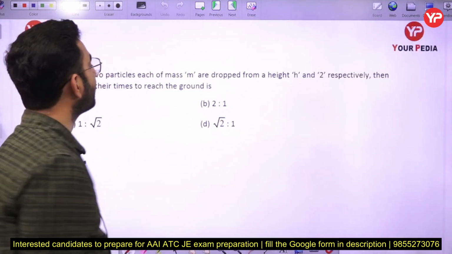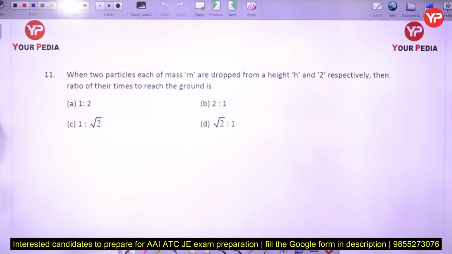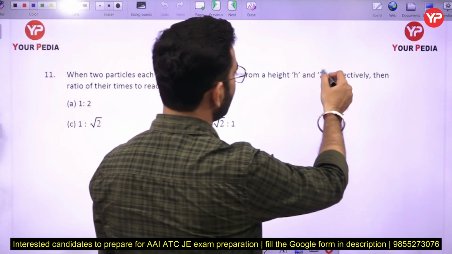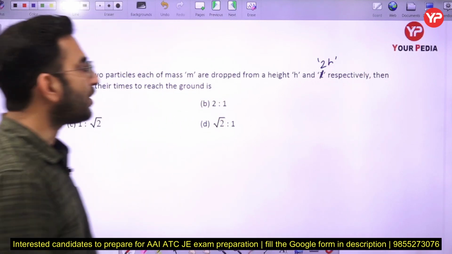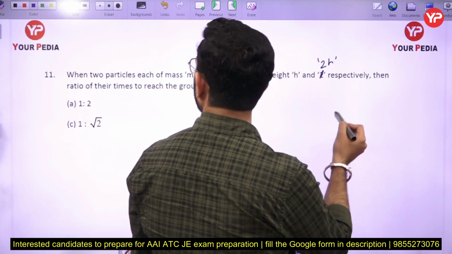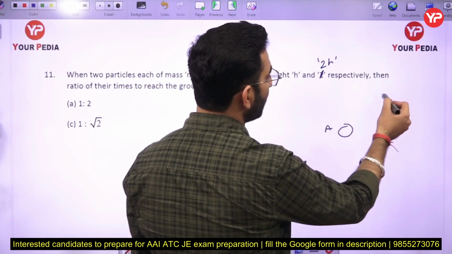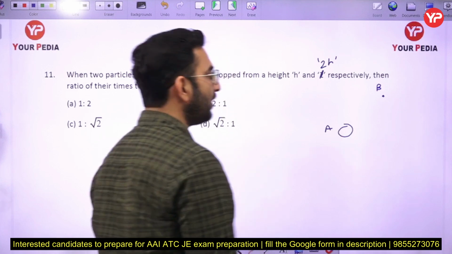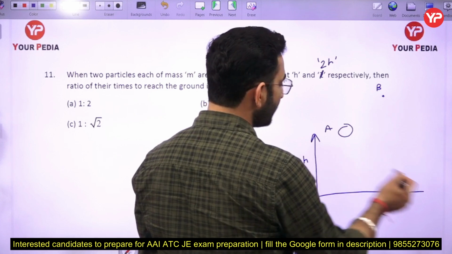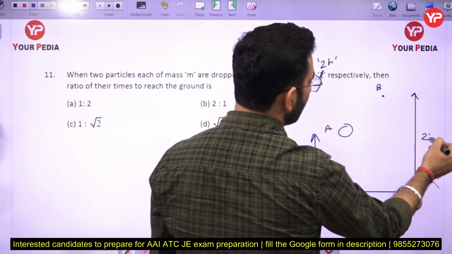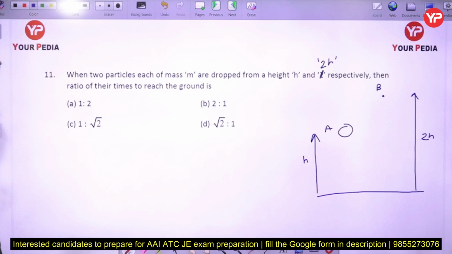Now the next part: when two particles each of mass m are dropped from heights of h and 2h respectively, so one particle is dropped from this particular point A and the other particle is dropped from point B. You can see the height of point A is small h and the height of point B is 2h. Then the ratio of their time to reach the ground is asked, okay.